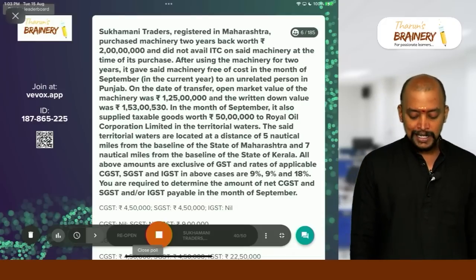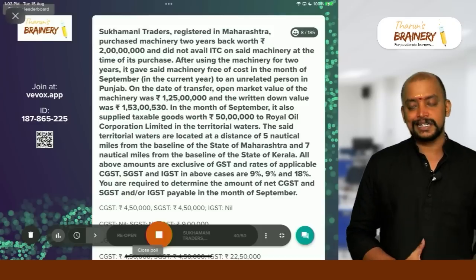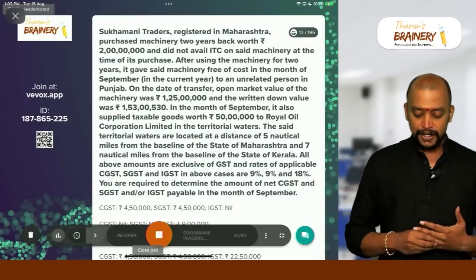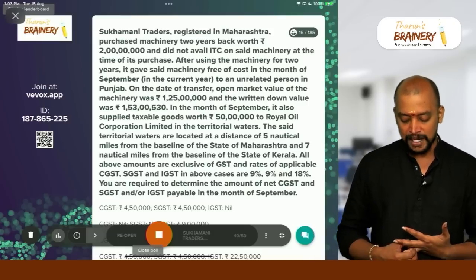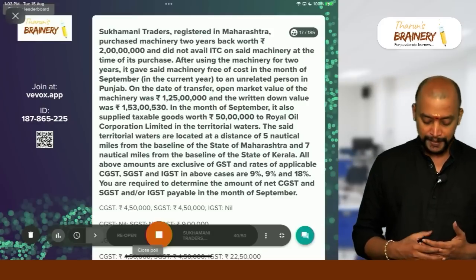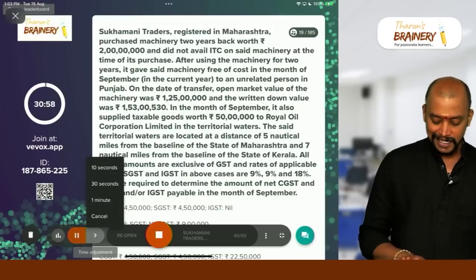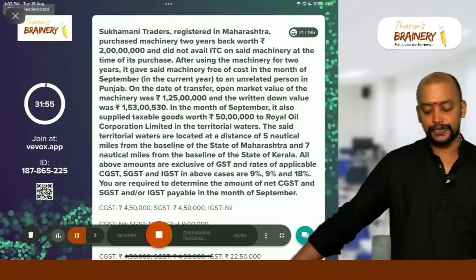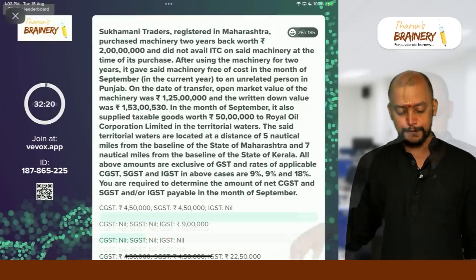All above amounts are exclusive of GST, and rates of applicable CGST, SGST, IGST are 9%, 9% and 18%. You are required to determine the amount of net CGST and SGST or IGST payable in the month of September. Come on, answer this. How much is the GST payable? I am giving 2 minutes 30 seconds time for you. Make the computation and select the proper option.